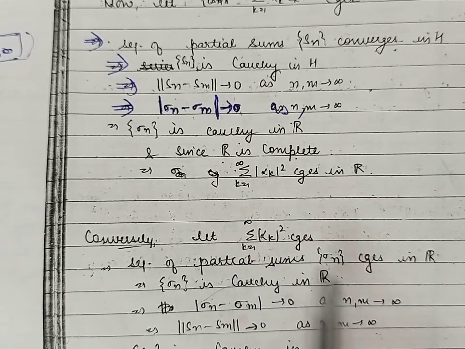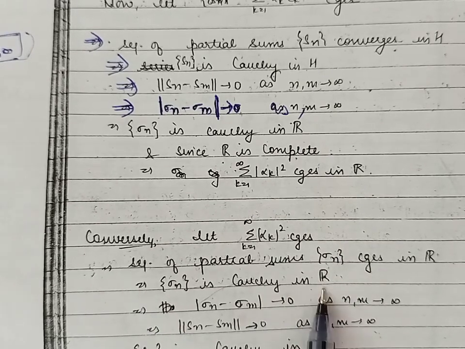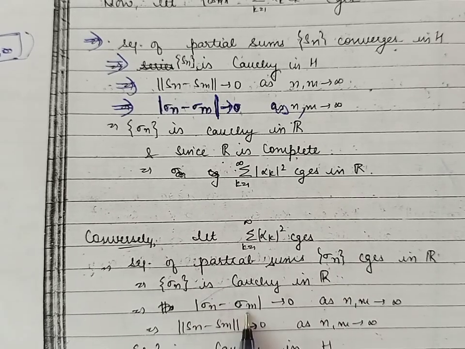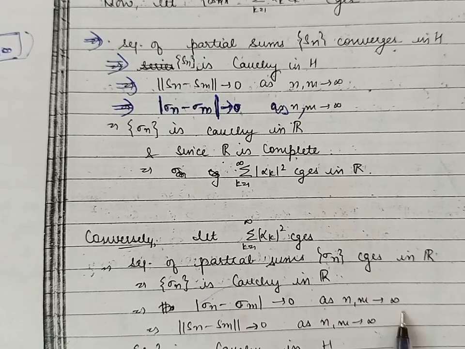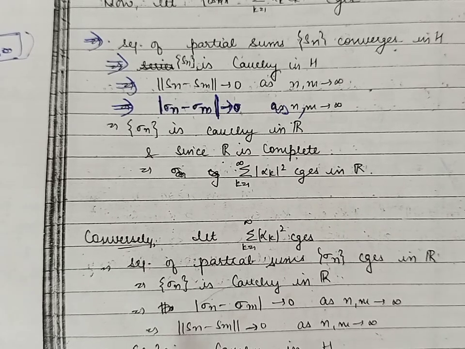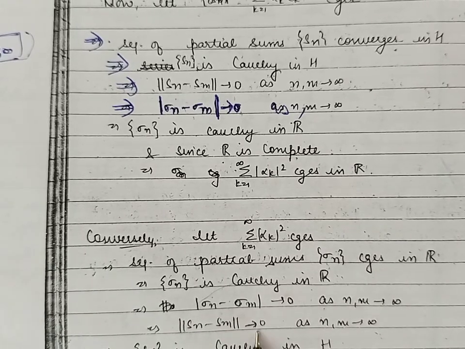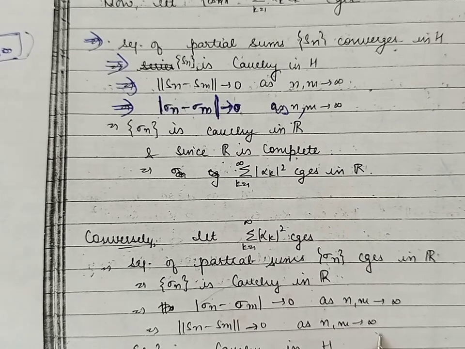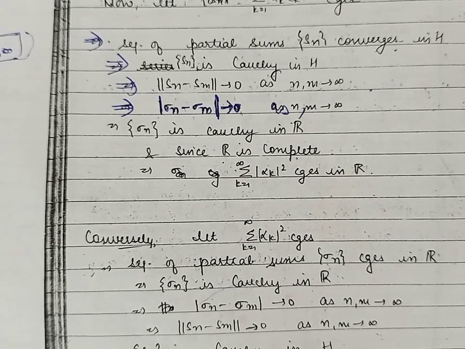Its sequence of partial sums is sigma n, which is convergent, therefore it will be Cauchy in R. Because this is Cauchy in R, by definition mod sigma n minus sigma m approaches 0 as n and m approach infinity. But sigma n minus sigma m is equal to the norm of Sn minus Sm squared. So this will also approach 0 as n and m approach infinity. And therefore this condition implies that the sequence Sn is Cauchy in H.